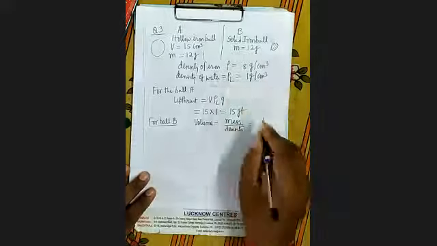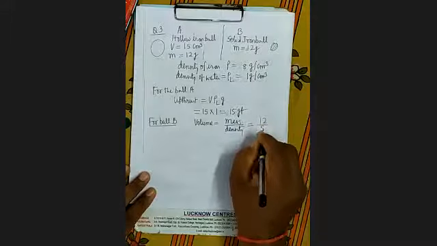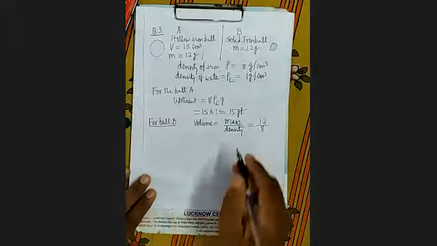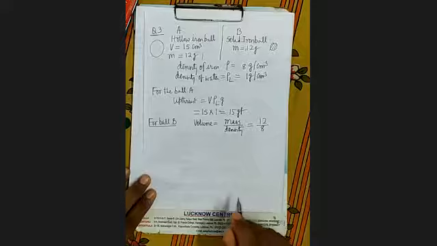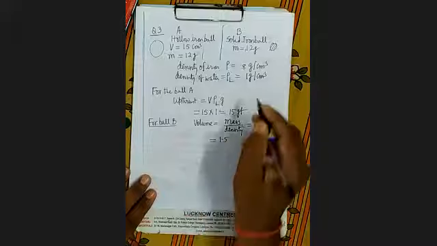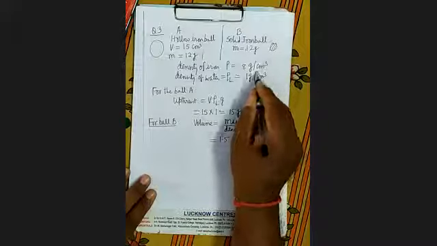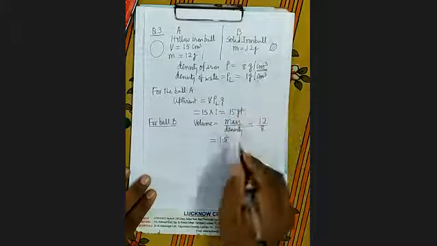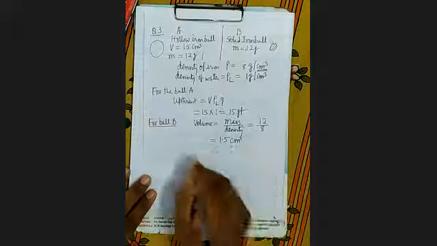So mass is 12 and density is 8. Iron की density कितनी है? 8 है. Is clear? So it will be equal to 1.5 and the answer will come in centimeter cube.